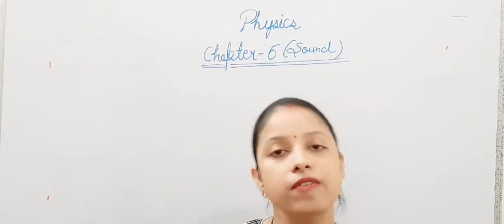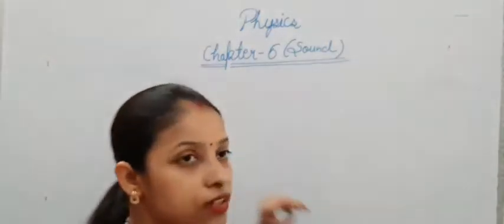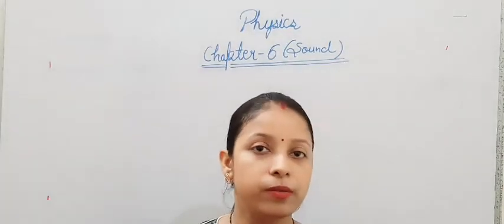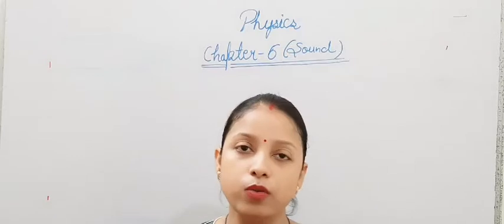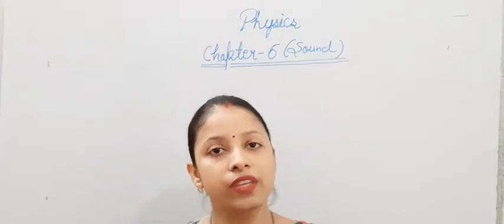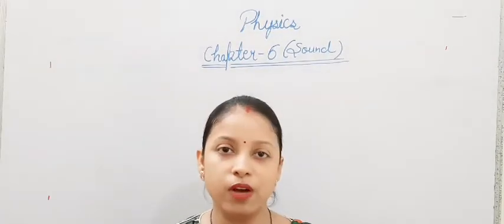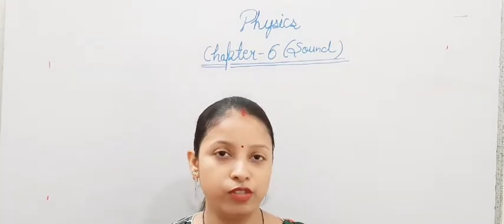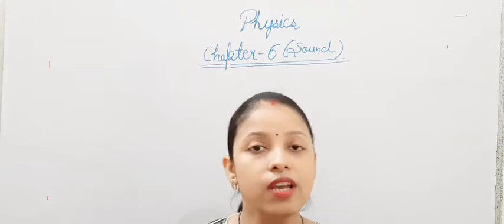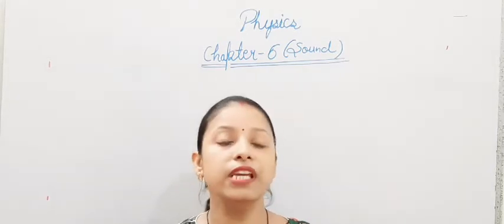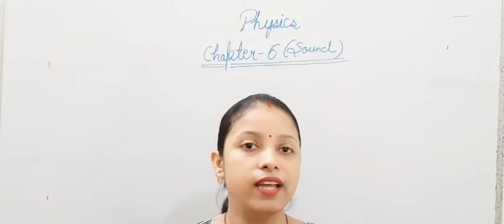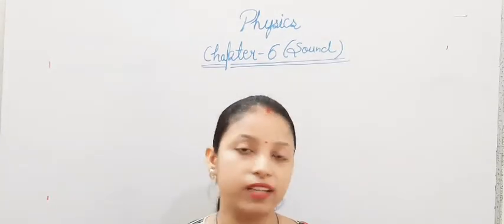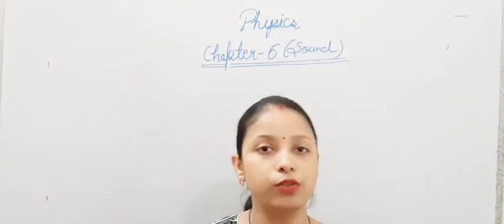In today's class we will see the definition of sound. We will see how sound is produced, means what the sources of sound are, and after that we will see how many kinds of sources there are, like how many kinds of musical instruments there are for producing sound. Now we will see how human beings produce sound, and how sound propagates from one place to another place. So this many topics we will cover today.